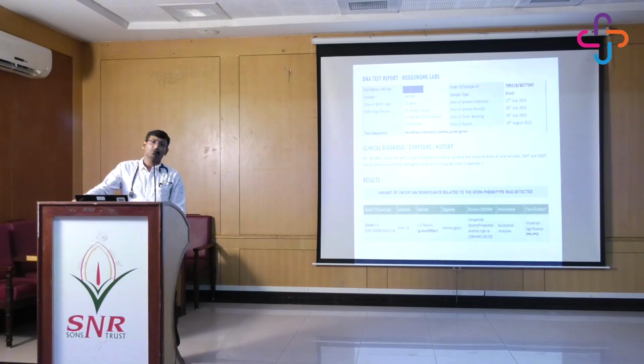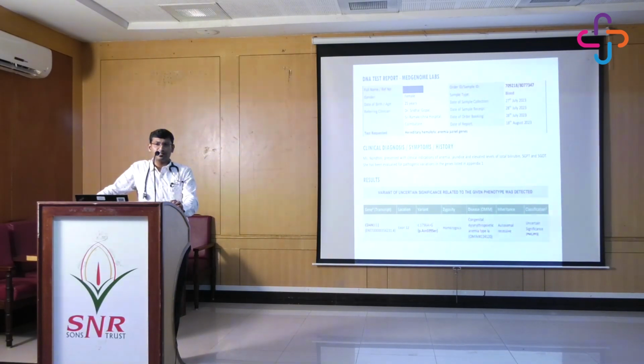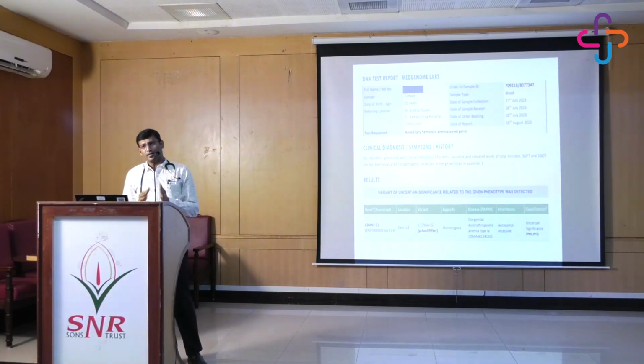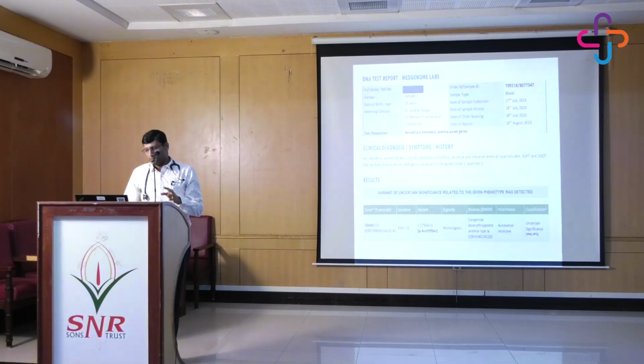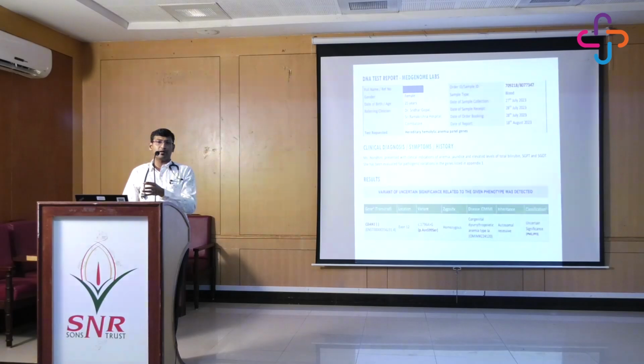To our surprise, it came to be something very rare. It's called congenital dyserythropoietic anemia, type 1A. It's extremely rare because these diagnoses can be picked up only by doing a genetic workup. Even if you do multiple other workups at multiple levels, like peripheral smear and bone marrow, nothing can be revealed. These can be picked up only by doing the genetic workup, especially DNA analysis. So this patient turned out to be CDA type 1A. Fortunately, she's type 1A, because if it were type 2, she would have landed up in a transplant at the earliest.